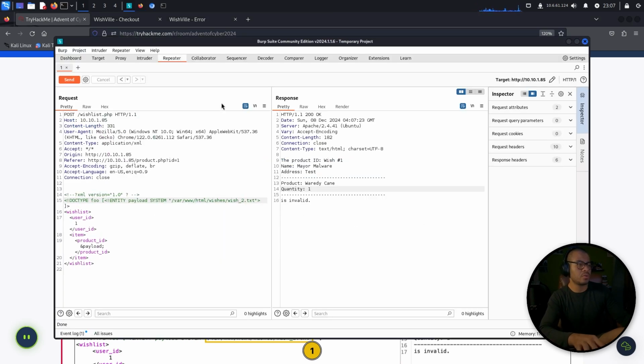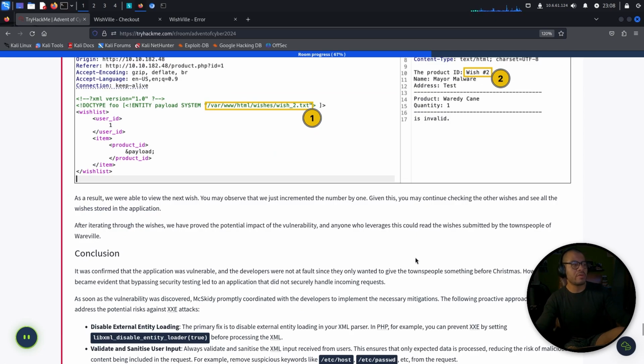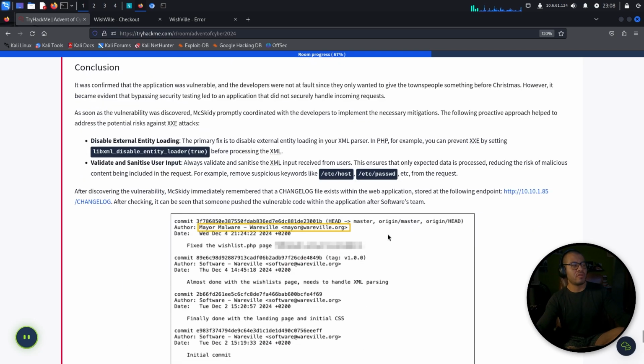What if we send again? Major malware test as well. Wish number 2, yeah. Okay. As a result, we were able to view the next wish. You may observe that we just incremented the number by 1. Given this, you may continue checking the other wishes and see all the wishes stored in the application. After iterating through the wishes, we have proved the potential impact of the vulnerability, and anyone who leverages this could read the wishes submitted by the townspeople of Wareville.